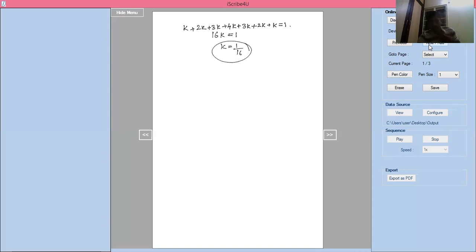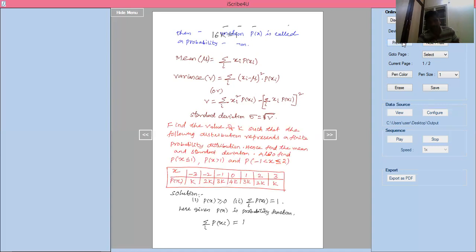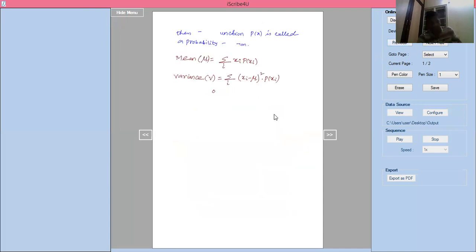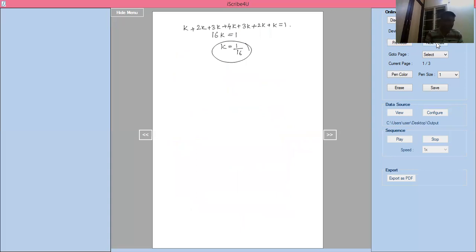Now if you keep that k value here, k is 1 by 16, 2k is 2 by 16, 3k is 3 by 16, 4k is 4 by 16, then 3 by 16, 2 by 16, 1 by 16. If you add all the values, you will get 1, and all the probabilities are greater than or equal to 0. Then we can say that the given function is a probability function.